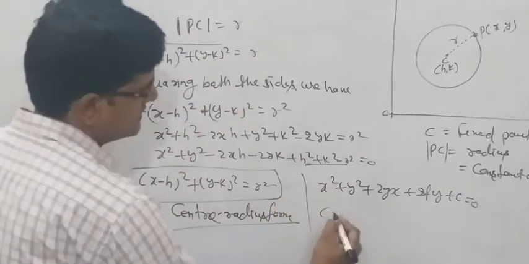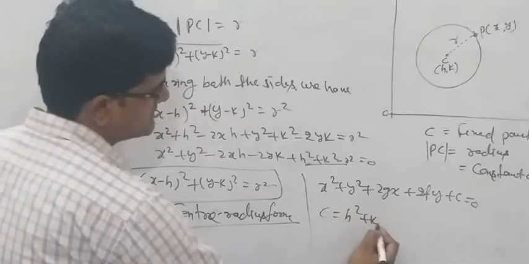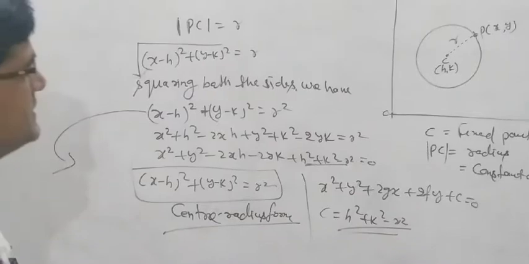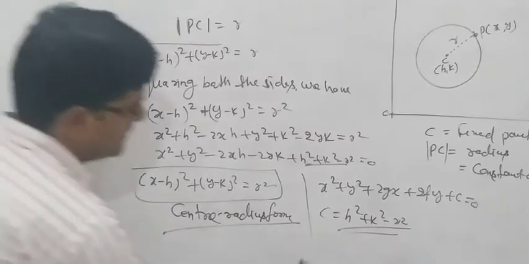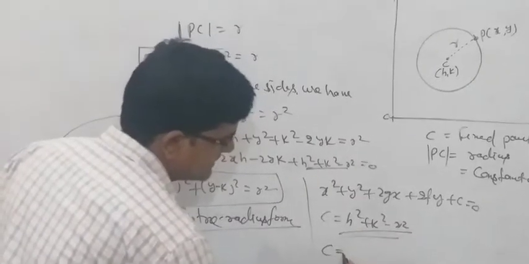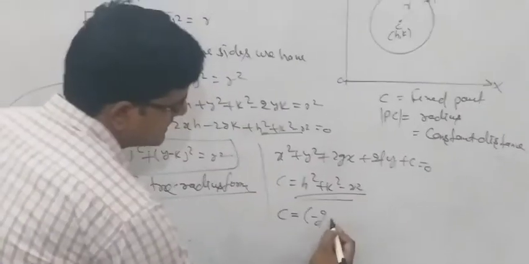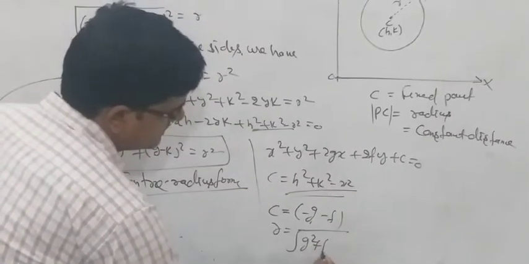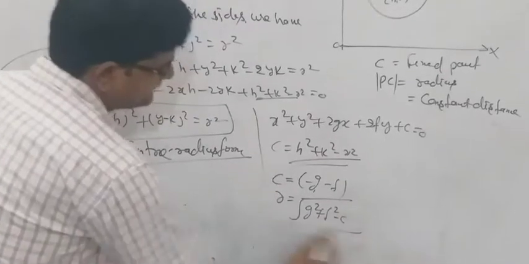C is equal to h square plus k square minus r square. Understood? This is the value of c here. Then what is the center of the circle? Minus g comma minus f. Radius is equal to what? Square root of g square plus f square minus c.